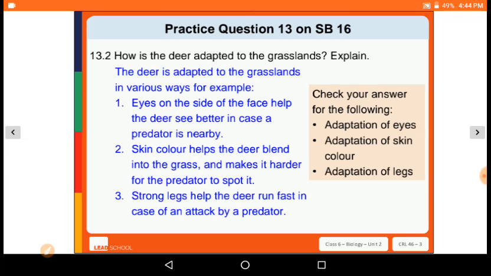So first we can write about the adaptation of eyes. Then we can write about the adaptation of skin color. Skin color helps the deer blend into the grass and makes it harder for the predator to spot it. And last we write about the adaptation of legs. So here we can write: strong legs help the deer run fast in case of an attack by a predator.